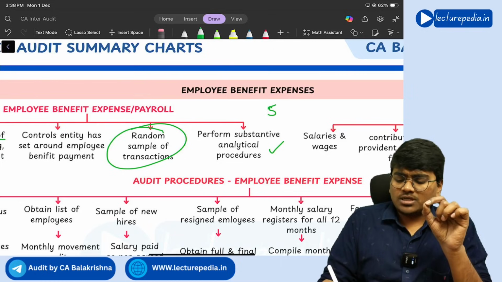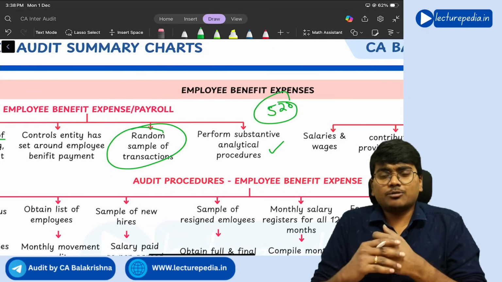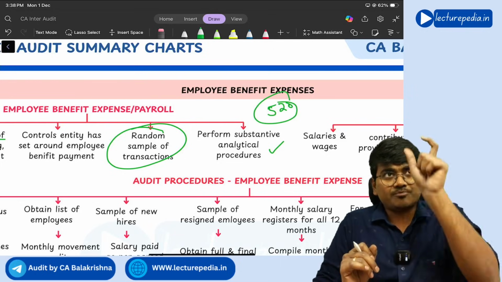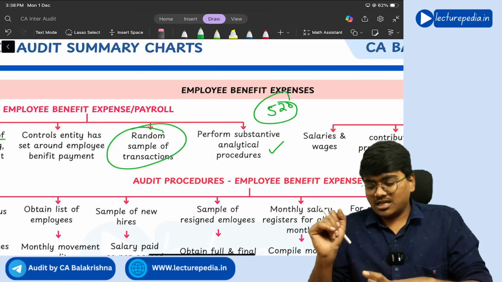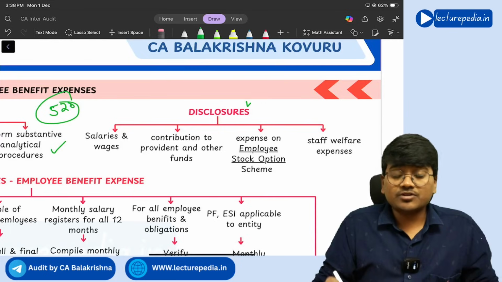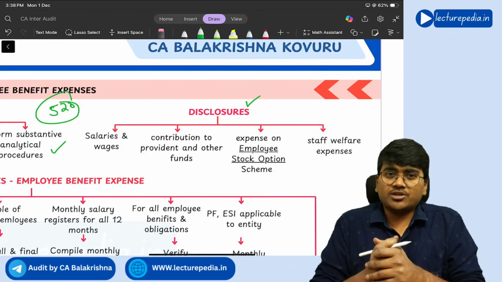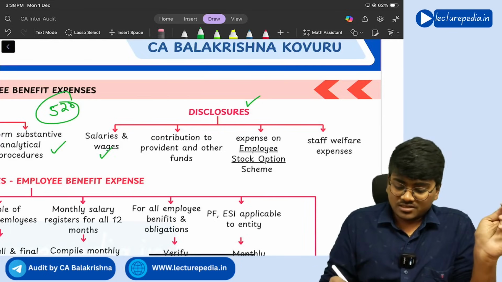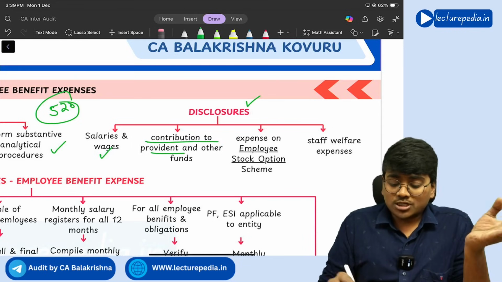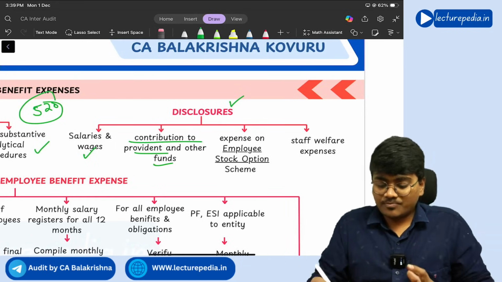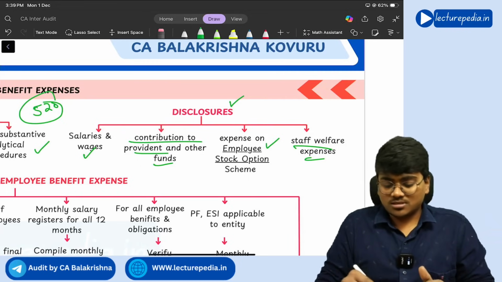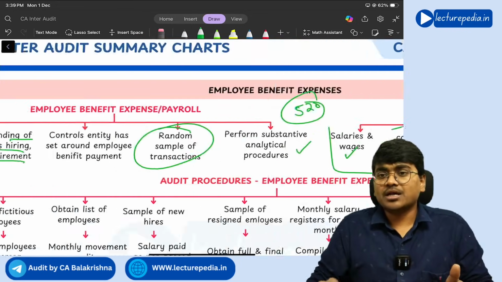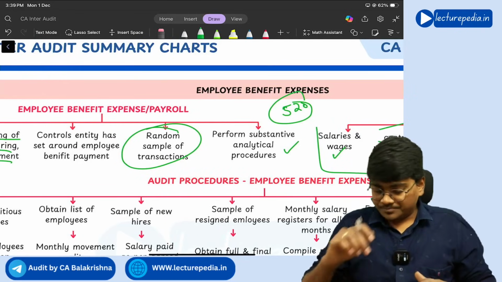In SA 520, I told you how you will perform analytical procedures with respect to salaries: number of employees multiplied by average salary you will take, and you will calculate the amount, right? Next, with respect to employee benefit expenditure, you need to disclose salaries and wages, contribution to provident and other funds, expense on employees' stock option, ESOP, and staff welfare expenses. These disclosures have to be made.